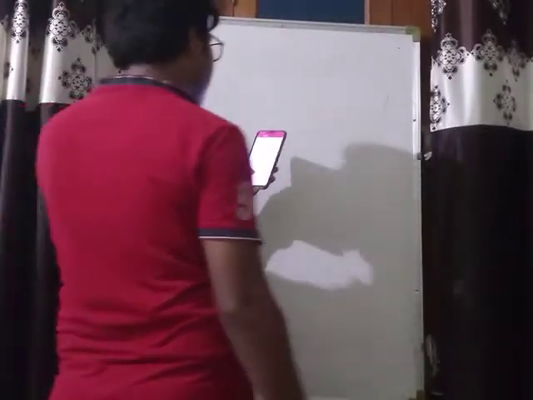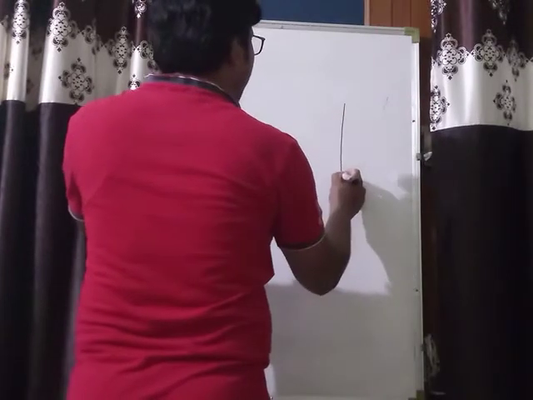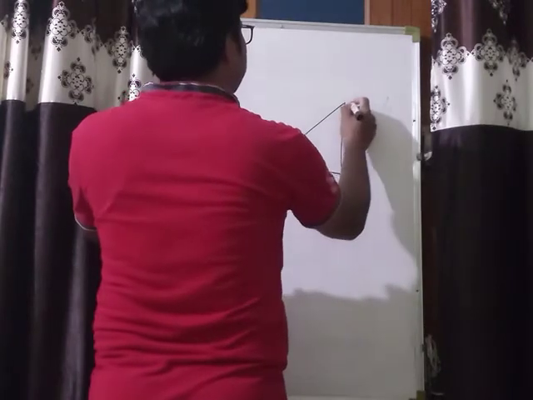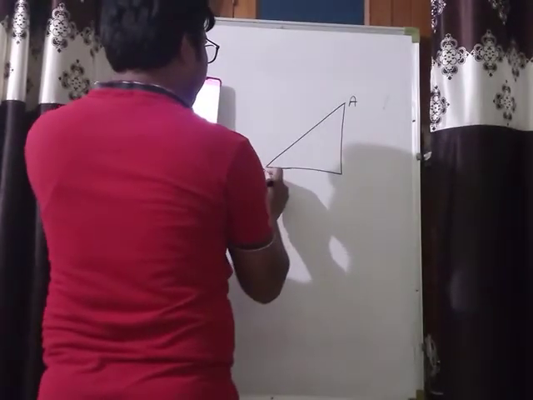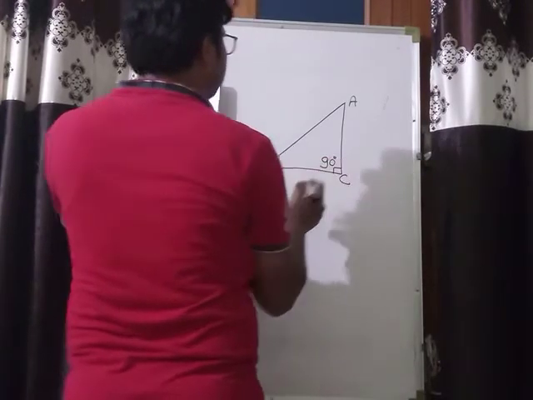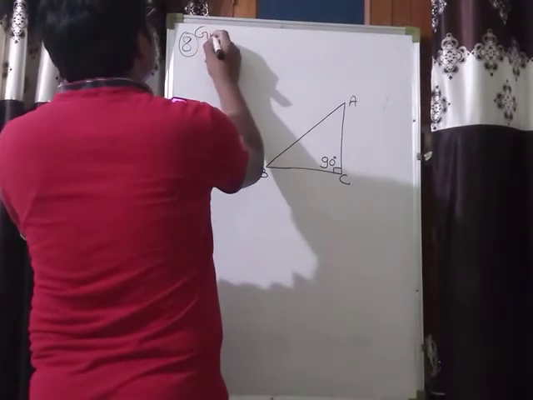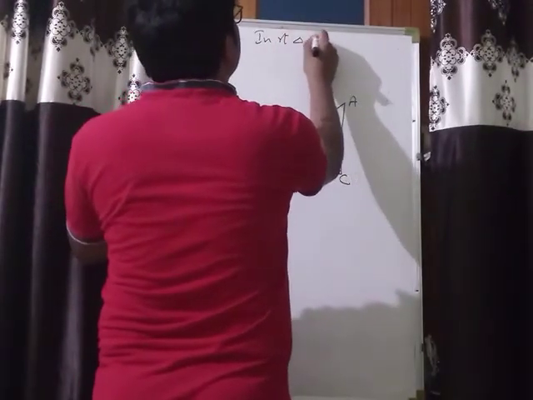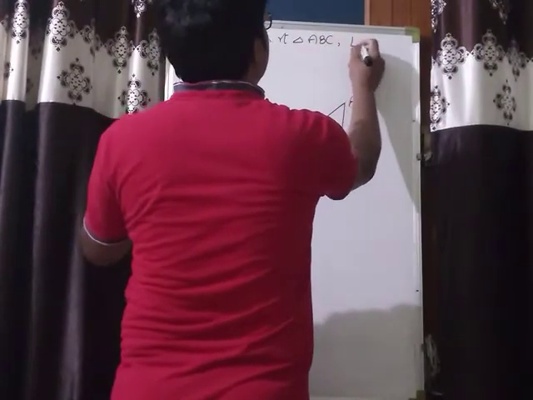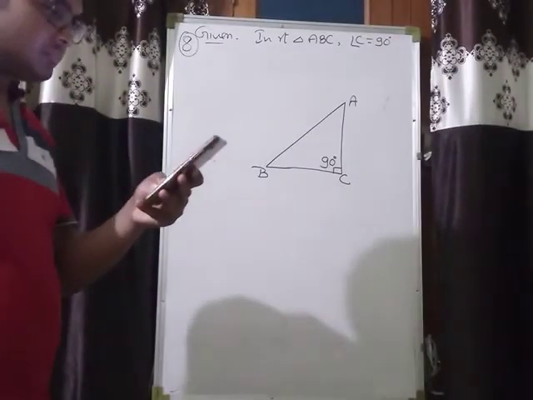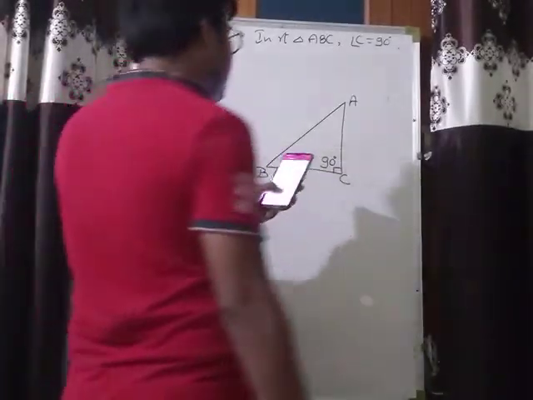In right triangle ABC, right angled at C. So what is given here? In right triangle ABC, angle C is 90 degrees. Okay. M is the midpoint of hypotenuse AB.